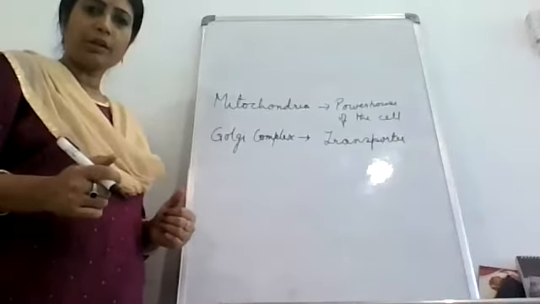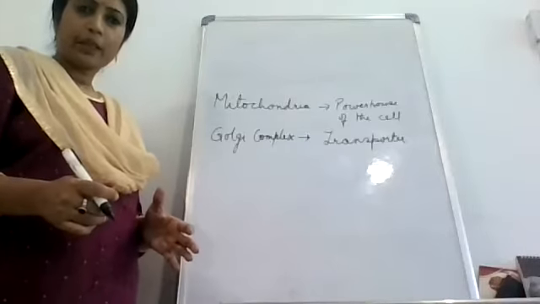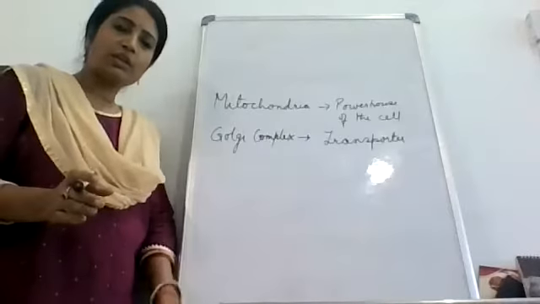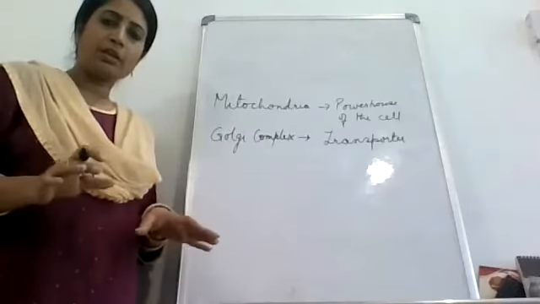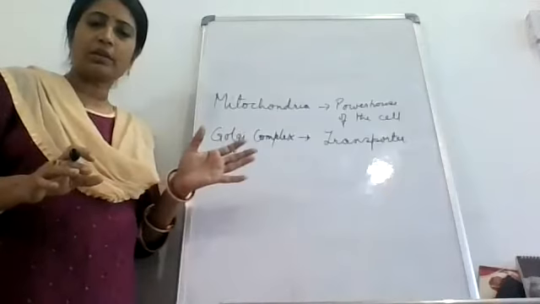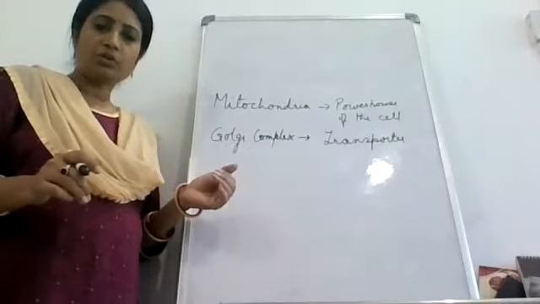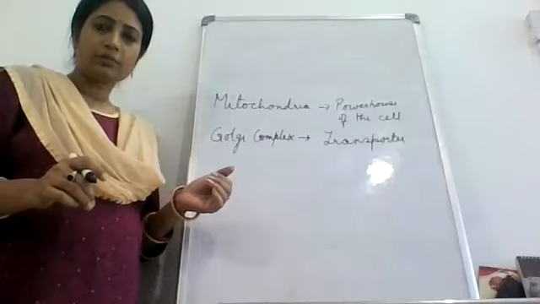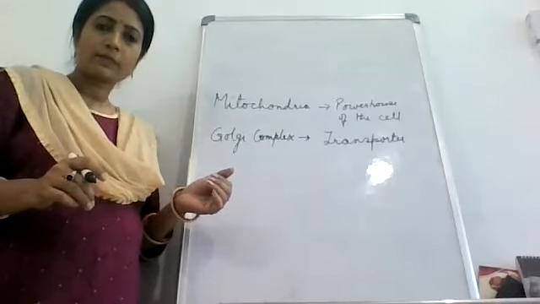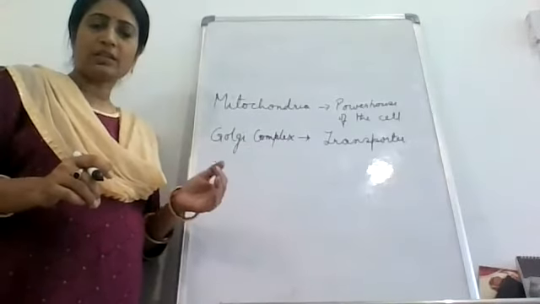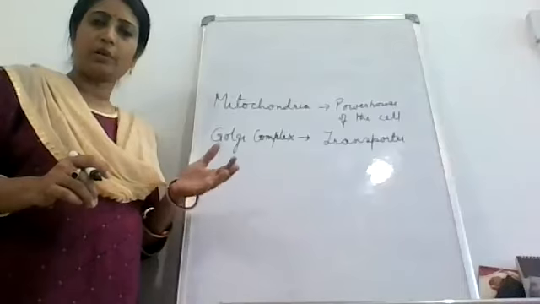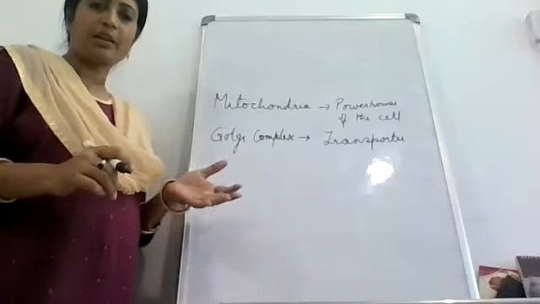Our body is made up of what? Cells. So each part of our body consists of these cell organelles, mitochondria, Golgi complex. Is plastid also present in our body? No, ma'am. Plastid is a characteristic of what? Plant cell.